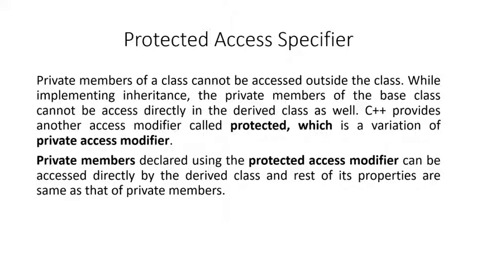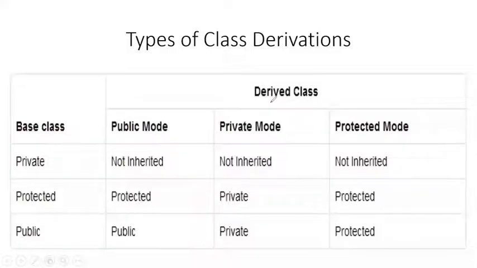So how to make the private members accessible inside the derived class? Rather than making them private, make them protected. So private members which you want to be accessible in the derived class can be defined using the protected access specifier. Types of class derivations.